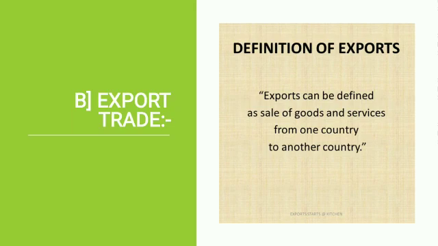Exports can be defined as the sale of goods and services from one country to another country. For example, India is a large producer of mangoes, right? So when India is exporting mangoes to America, that means India sells goods to America. That means again two different countries are there. So this can be called export trade.